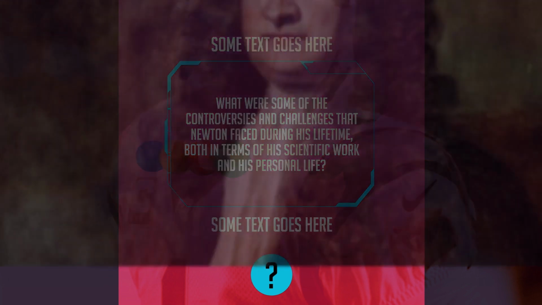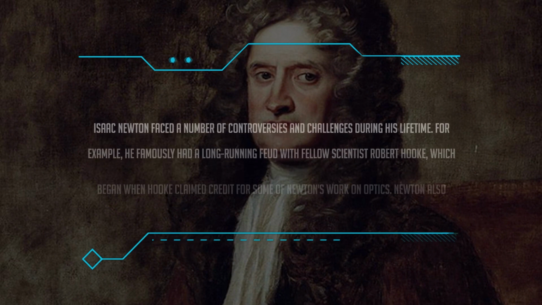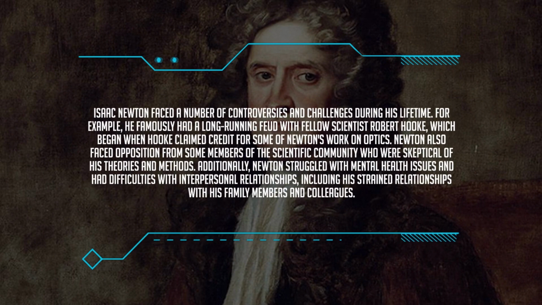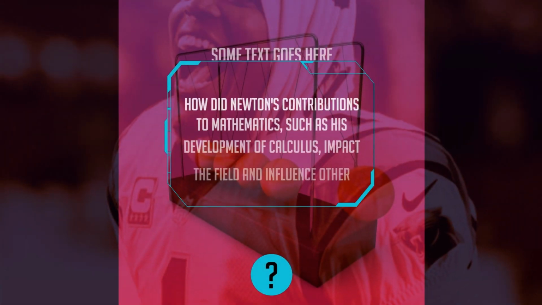Isaac Newton faced a number of controversies and challenges during his lifetime. For example, he famously had a long-running feud with fellow scientist Robert Hooke, which began when Hooke claimed credit for some of Newton's work on optics. Newton also faced opposition from some members of the scientific community who were skeptical of his theories and methods. Additionally, Newton struggled with mental health issues and had difficulties with interpersonal relationships, including his strained relationships with his family members and colleagues.